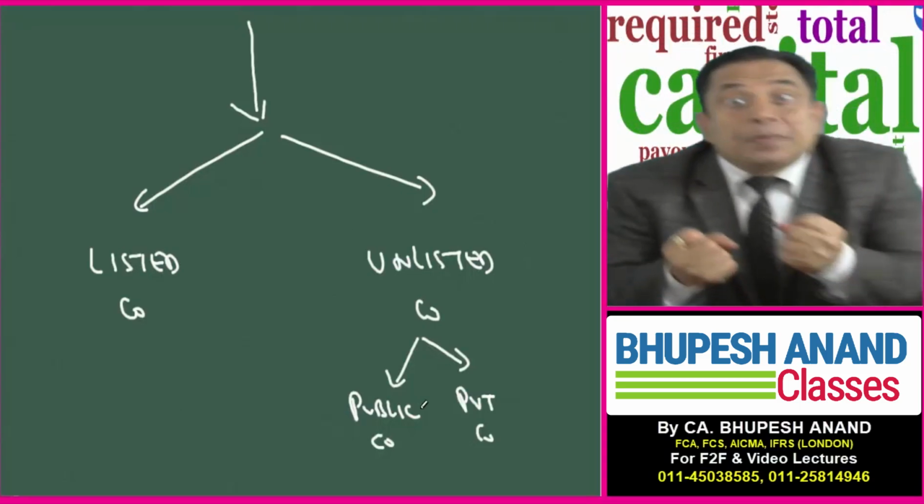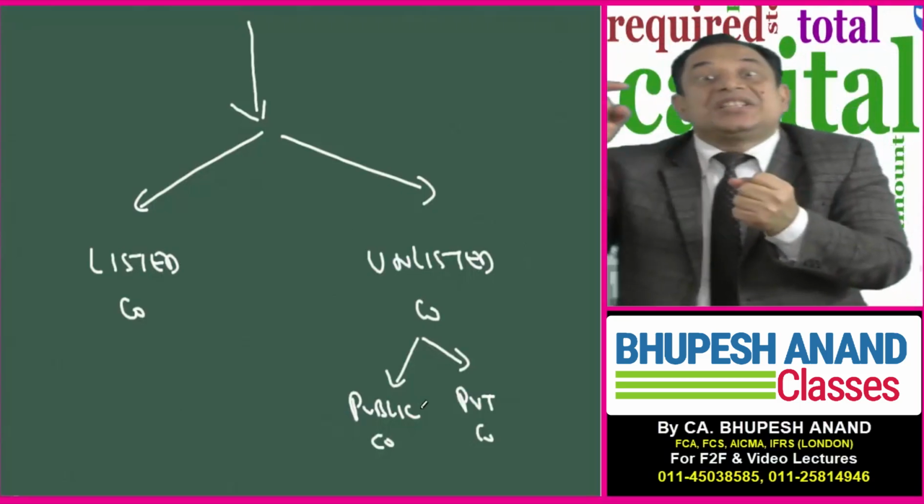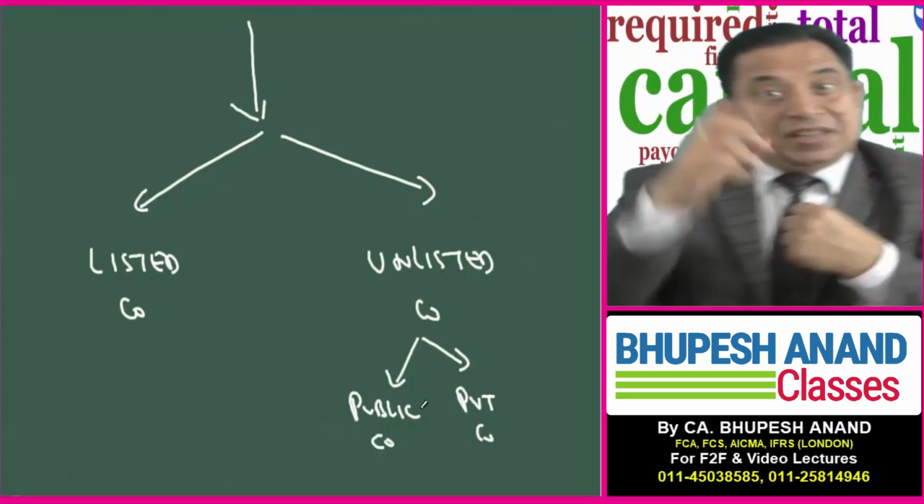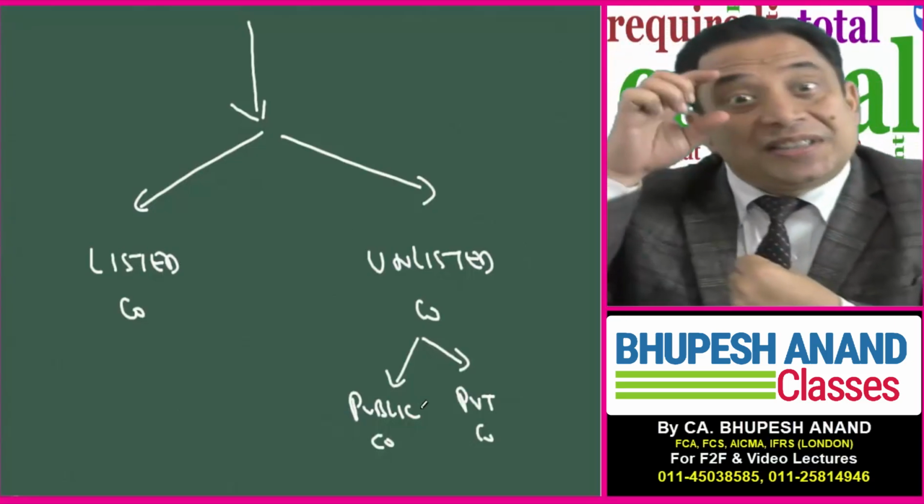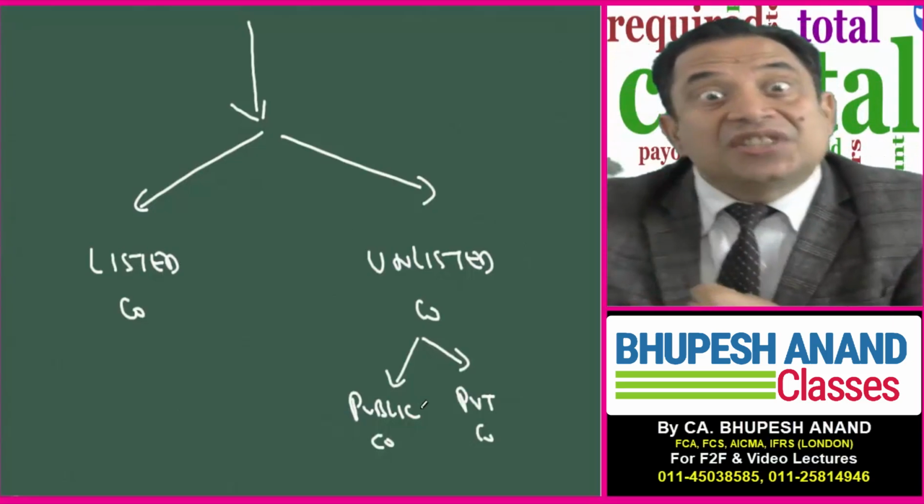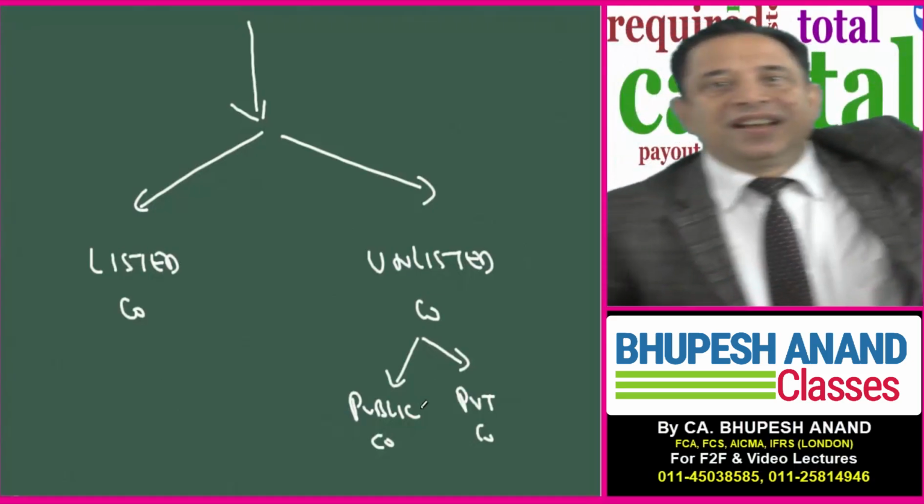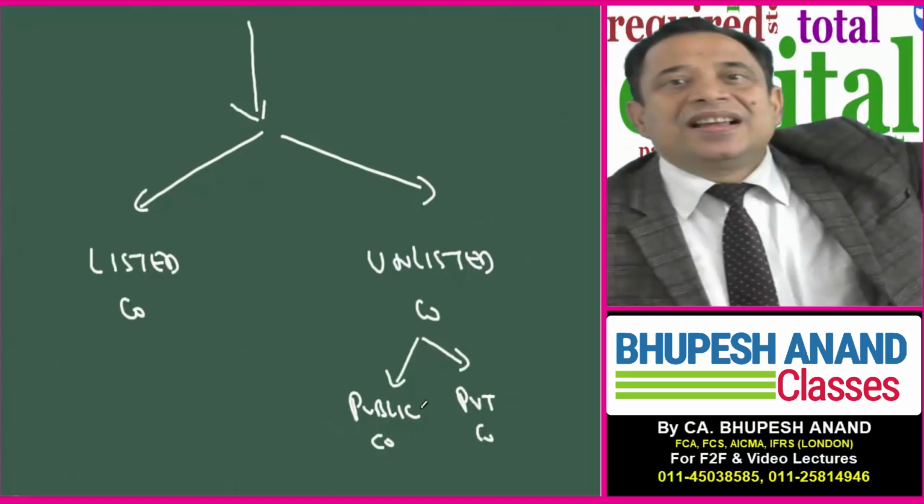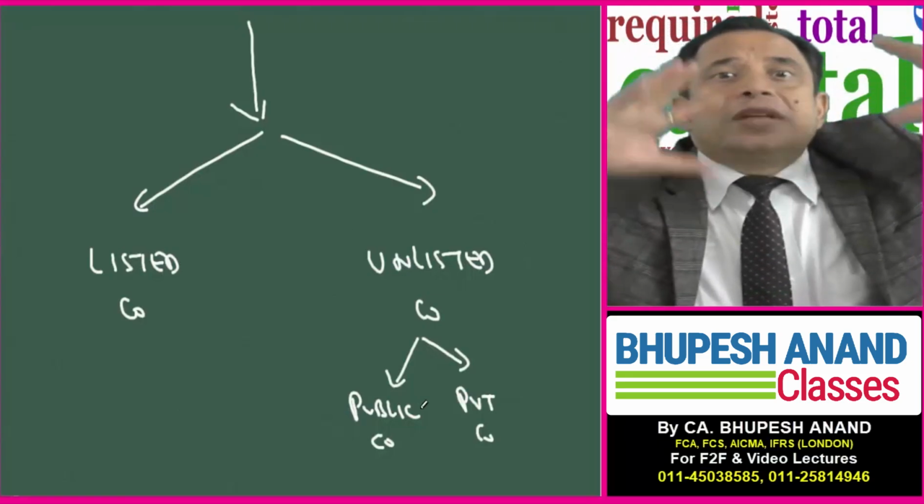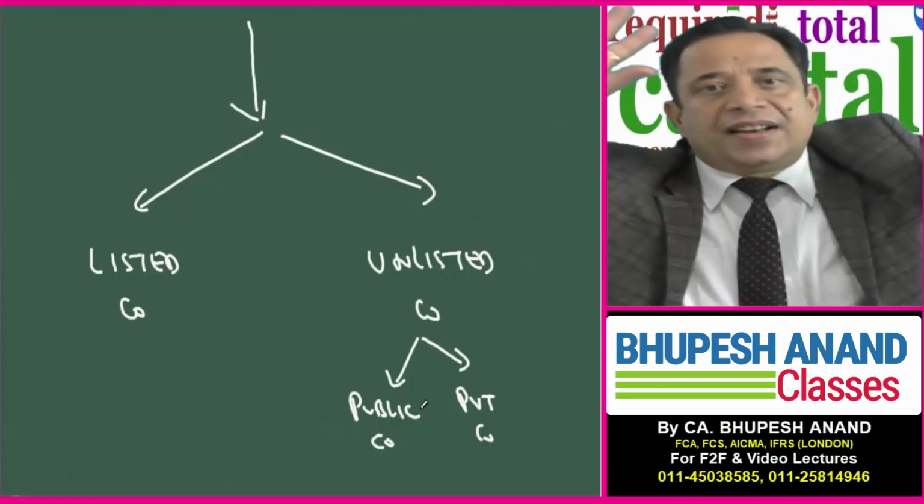Now the listed company, I will say Apollo Tyres is a listed company. It is a public company and listed. Ranbaxy Laboratories is a listed company. Hindustan Lever is a listed company. Unilever is listed in New York Stock Exchange. General Motors is listed. It means there can be two types of companies. One is listed and second is unlisted.